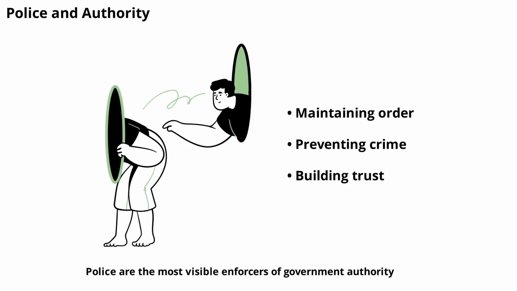Police are the most visible enforcers of government authority. They maintain public order, prevent crime, and protect citizens. Effective policing requires trust, transparency, and respect for rights. When police overstep their authority, it can lead to public distrust and unrest.